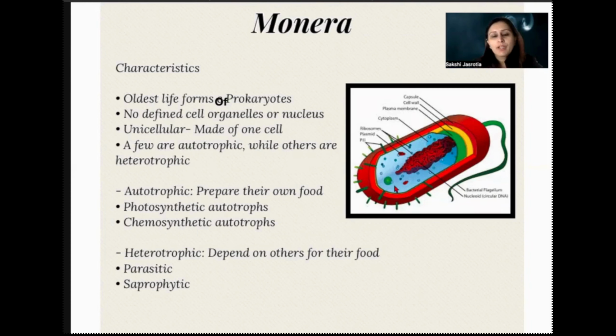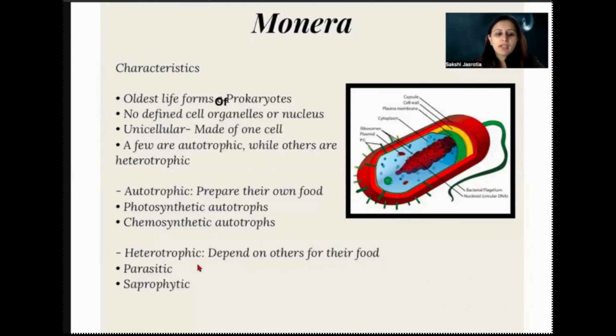So a few, they can make their own food, but the others are dependent on others as well. They get their nutrition from various modes. Like autotrophism, we know photosynthesis, that means preparing their own food in the presence of sunlight. Photo ka matlab hai light, synthesis ka matlab hai preparation, right? So when they prepare their own food in the presence of light, and chemosynthetic means in the presence of certain chemicals, they synthesize their own food. Chemo is derived from chemical, and synthesis means preparation, right?